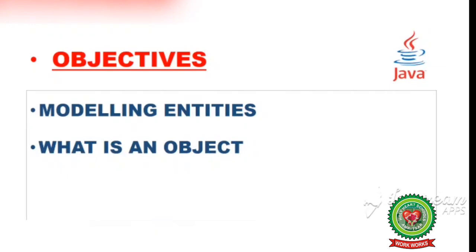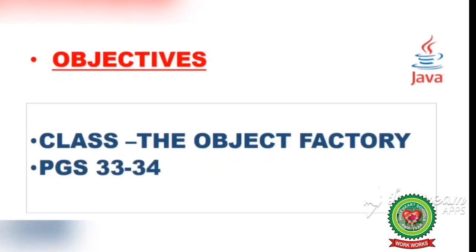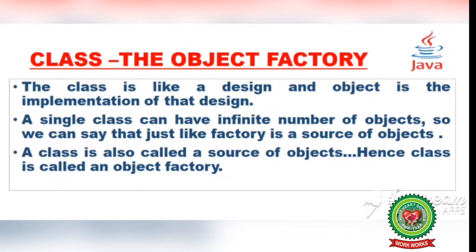Modeling entities means abstraction, that is to hide the complexity from the user, and object means real world entities or items that you see around, like pen, book, cover, table, chair, light, and different items like washing machine, microwave oven, car, aeroplane. These are the different objects. Today we are going to discuss class, the object factory, that is page number 33 and page number 34.